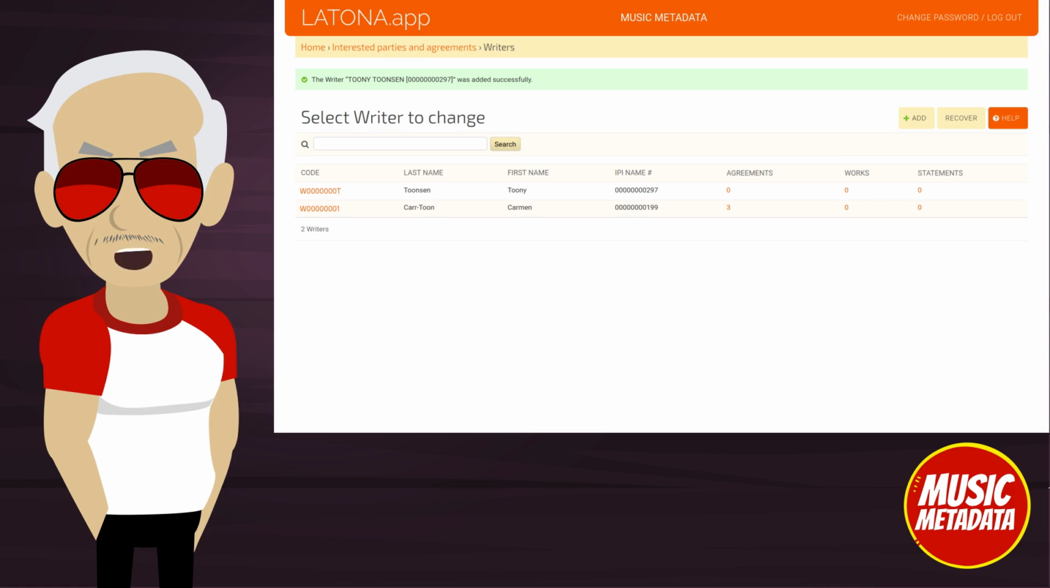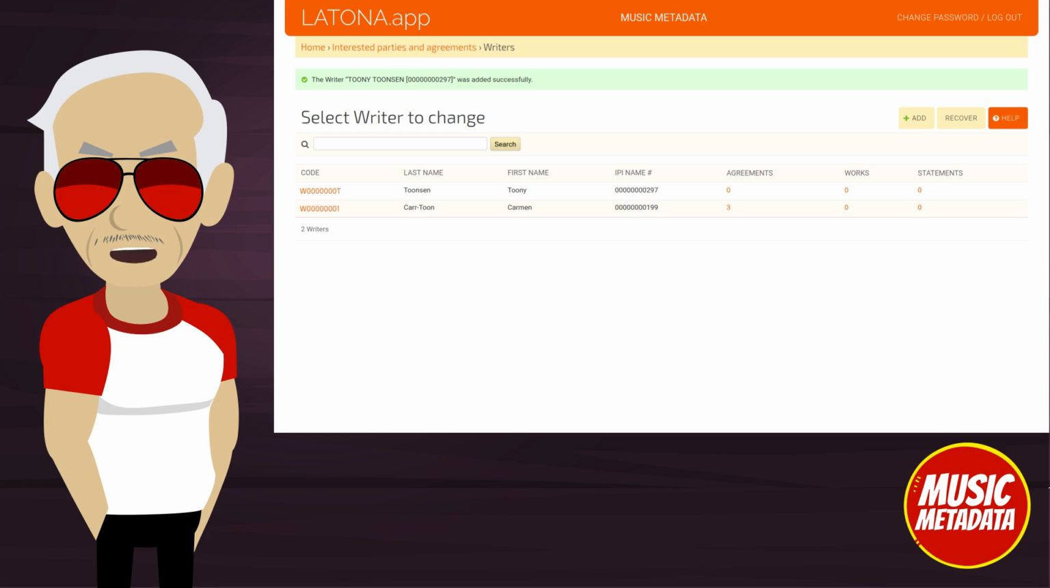You may have noticed that Help buttons are always orange. Once you have entered many writers, you will want to use searching. You can also sort the table by almost any column or combinations of columns. Let's explain the columns now. Codes in Latona are assigned automatically, though in some cases they can also be imported. In the next 3 columns is the data we just entered.